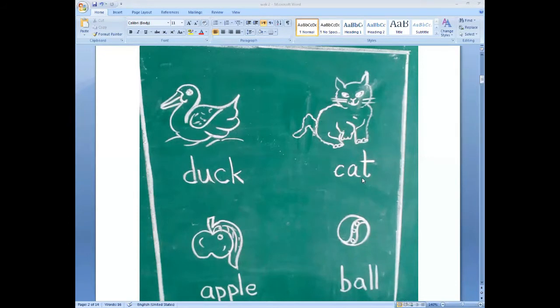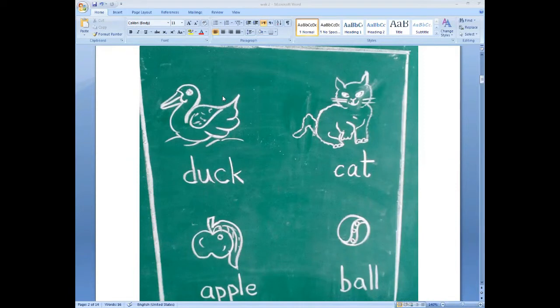Now look here. What is this? It is a duck. The spelling of duck is D-U-C-K, duck. The first letter of duck is D.